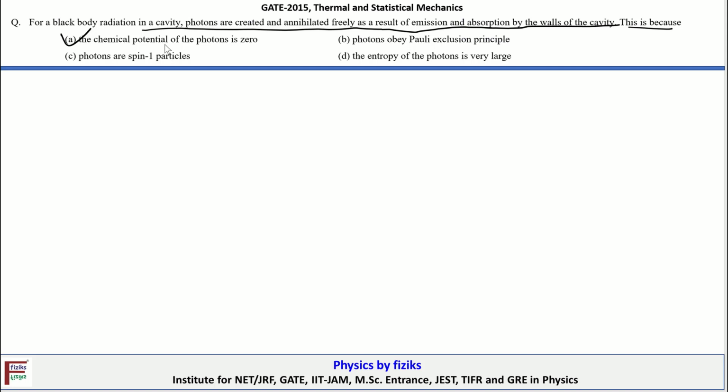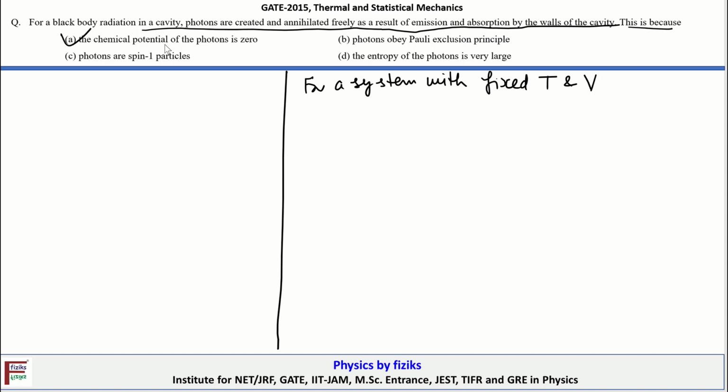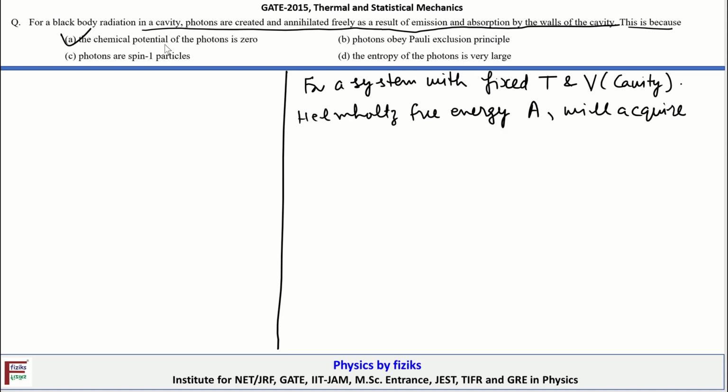Now when we talk about a system with fixed temperature and volume, as is the case of the cavity here, for which the volume is also fixed and the temperature is fixed, then in this particular case the Helmholtz free energy, which is written as A, will acquire a minimum possible value.